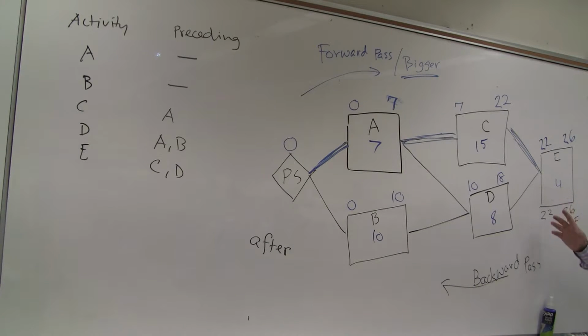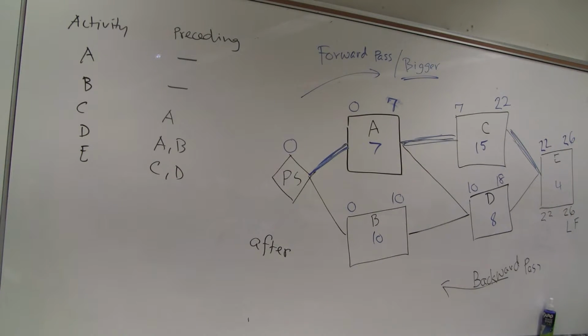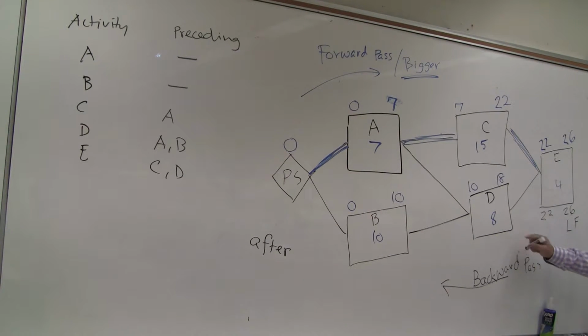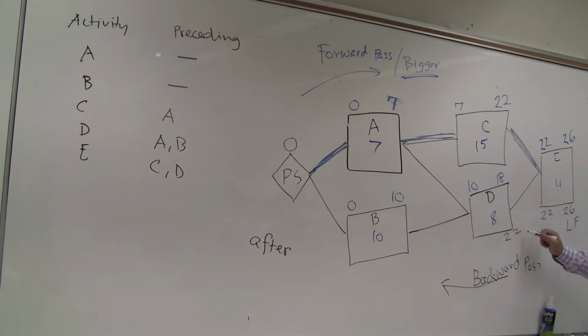I come back. Now if the latest start date is 22, it must finish on 22. Yes or no? This one is starting 22, so this one must finish on 22.